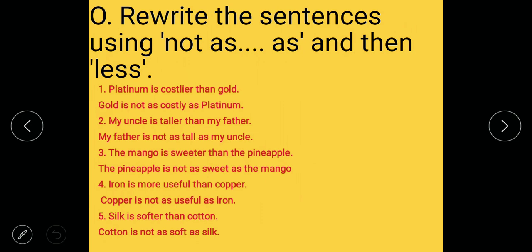Iron is more useful than copper. Answer is, copper is not as useful as iron. If you have to write it with less, then what you have to write? Copper is less useful than iron. Silk is softer than cotton. Cotton is not as soft as silk.